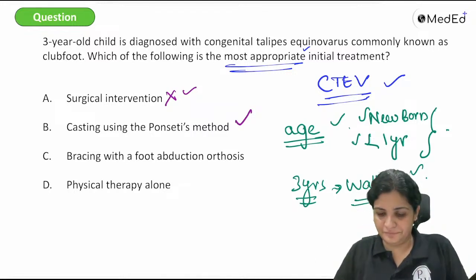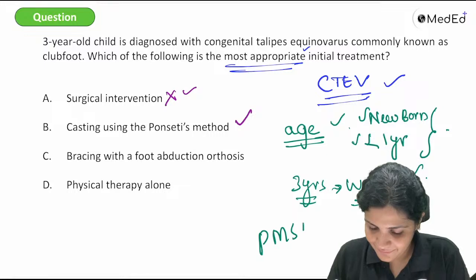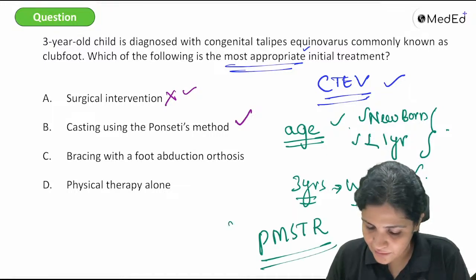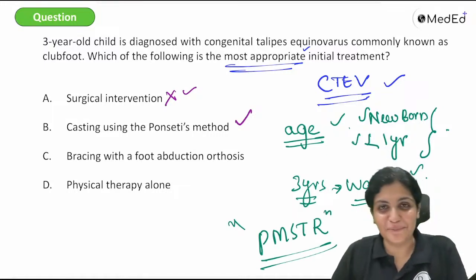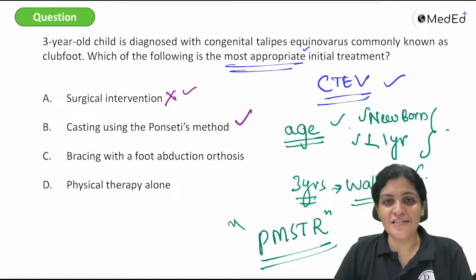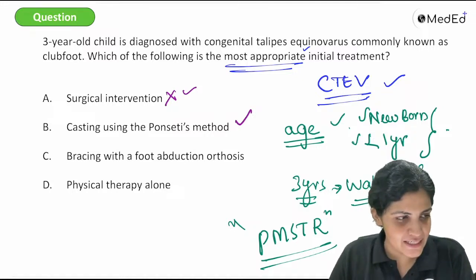Chemistry. Bharat will always come with some fancy terminologies. Chemistry posterior medial soft tissue release. Okay, soft tissue release. Want to change something? Pihu, want to change something?